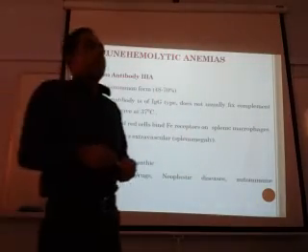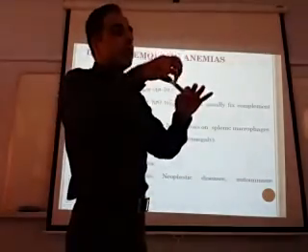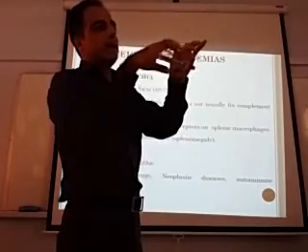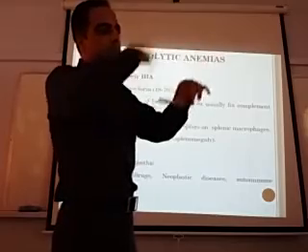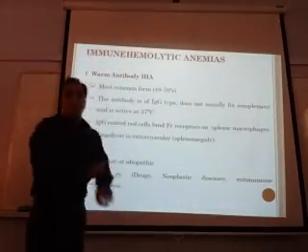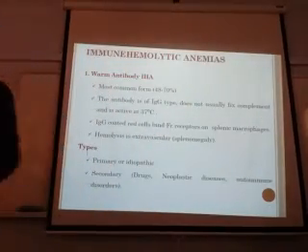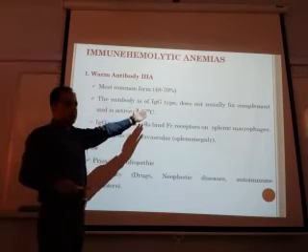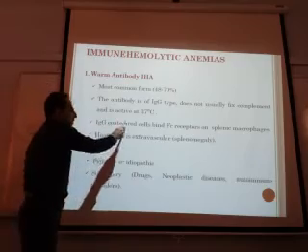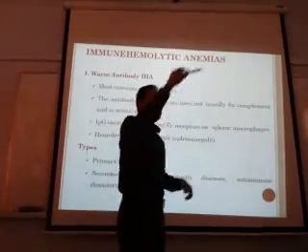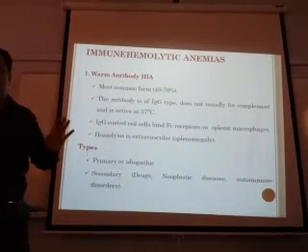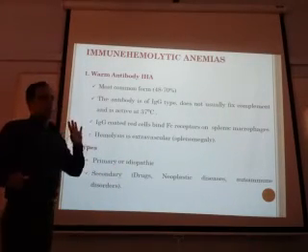It will not be binding the cell. No, it will destroy the RBC. Once it is bound, the RBC will come in contact with the macrophage, so it will destroy it. So Doctor, destruction in this case is mediated by IgG antibody, which is active at 37 degrees centigrade, and IgG coated red cells bind to the Fc receptors on the macrophages where they are destroyed. So there is extravascular hemolysis. Got it? Perfectly.